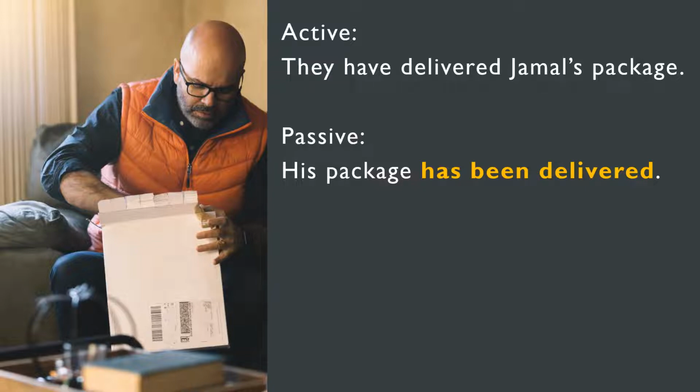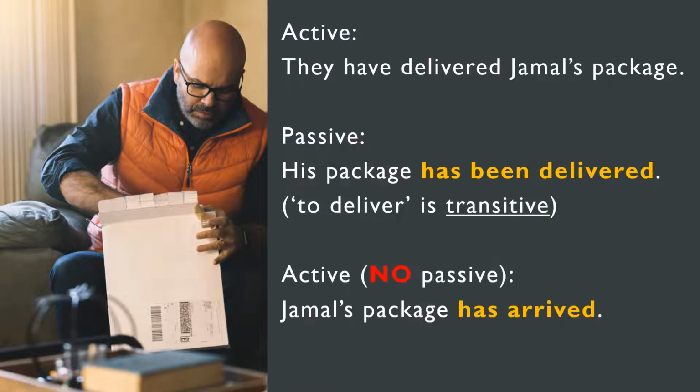So the verb to deliver is, in English, a transitive verb. So that is a verb that has an object. But not all verbs in English are transitive. Take a look at this example. Jamal's package has arrived. This is in the active, and there's no possible form of passive because the verb to arrive has no object. So it is intransitive.